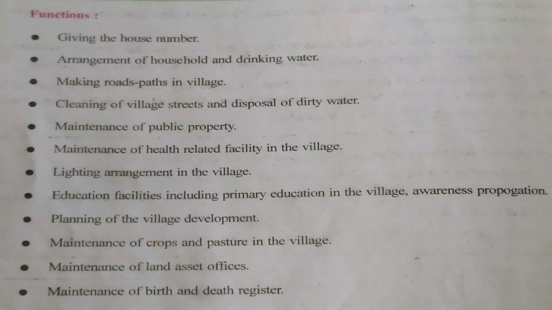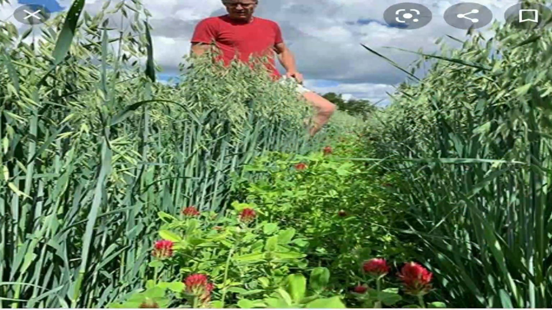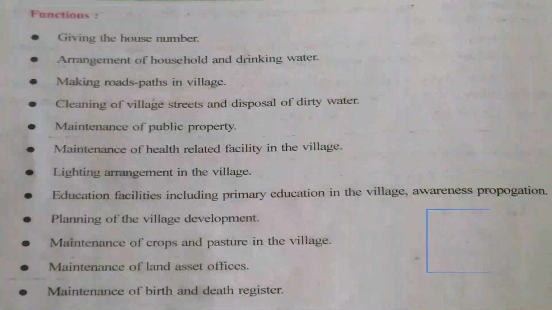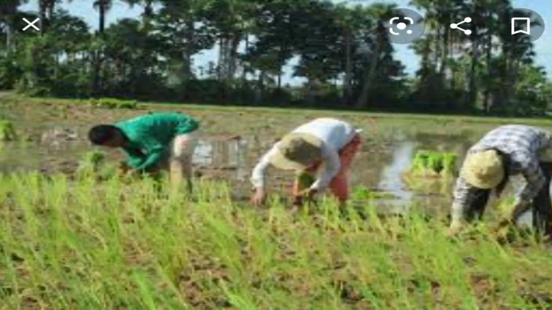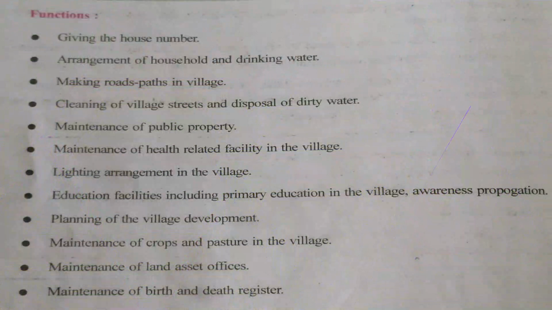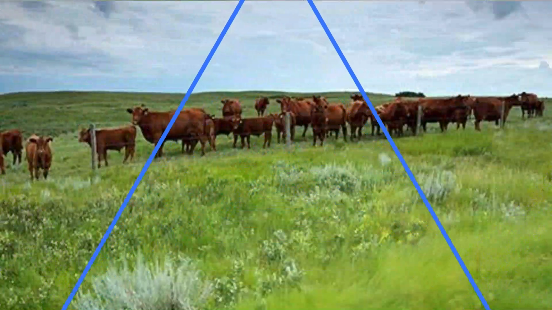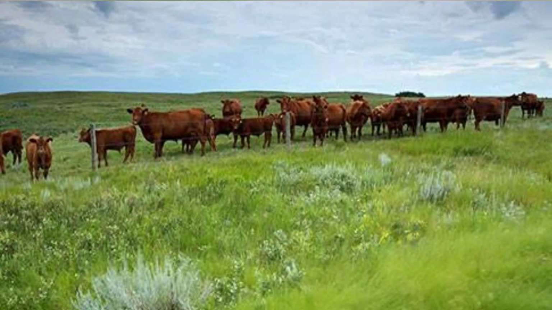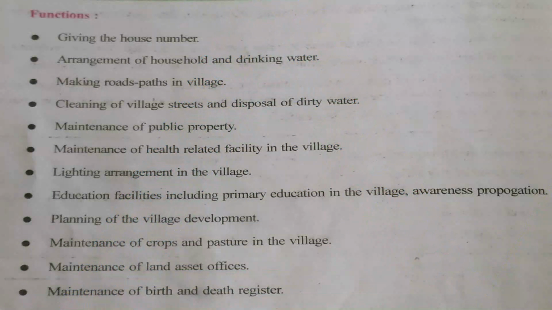Maintenance of crops and pasture in the village. Students, here we are studying about a Gram Panchayat. Gram means what? Gaon, a village. So they have enough fields there, farms. So cultivation of crops, how to maintain the crops, and pasture lands. Pasture means greenery, grass for the cattle. You already know the rural areas of India, the villages have cattle rearing and livestock rearing, and farming as a main occupation. So the Gram Panchayat sees to it that they have proper maintenance of crops and pasture lands so that the animals can feed on grass.